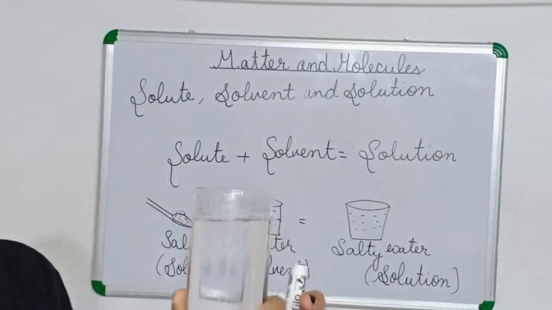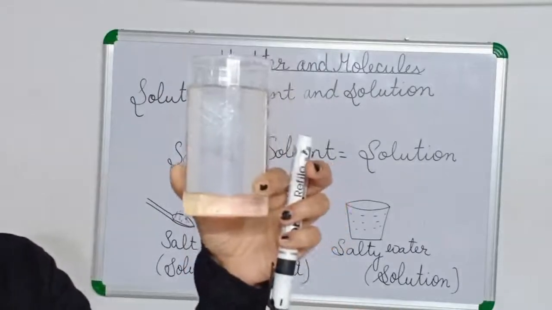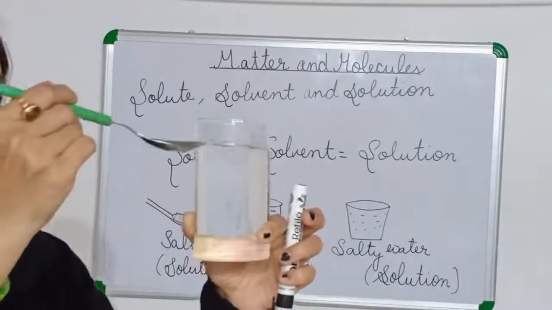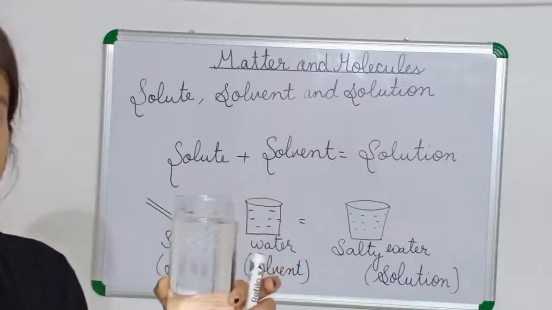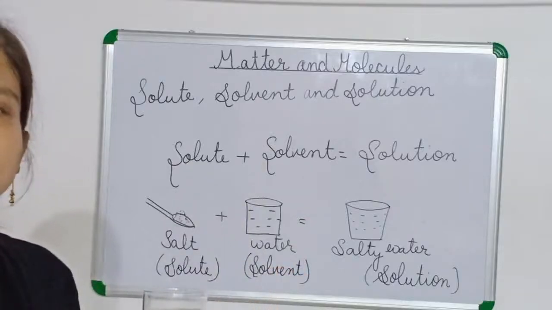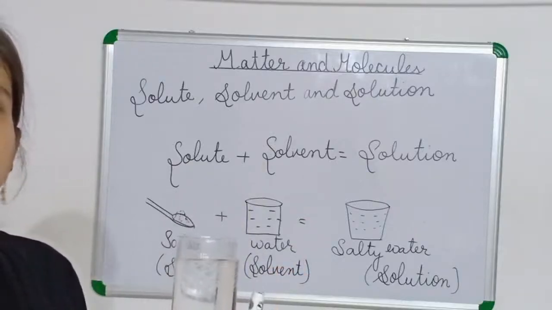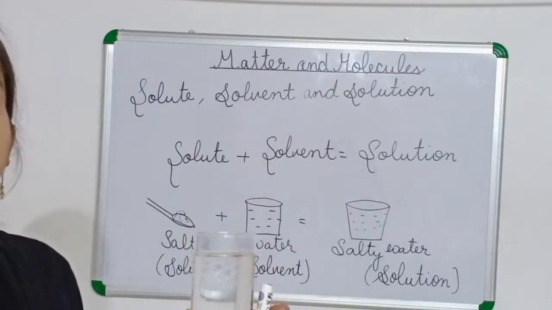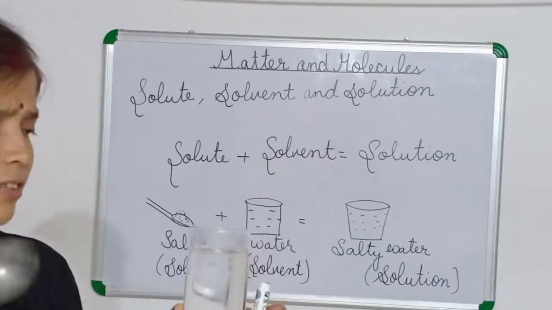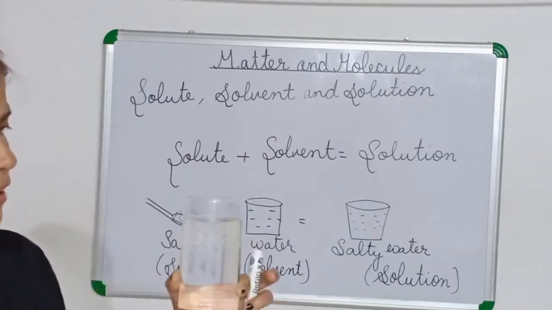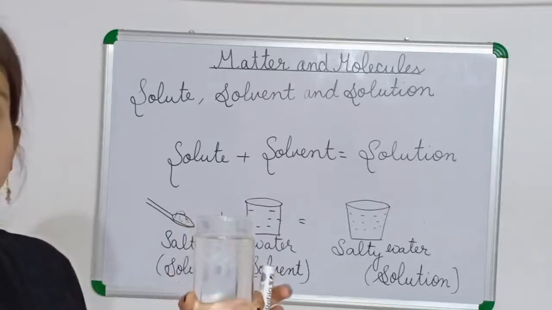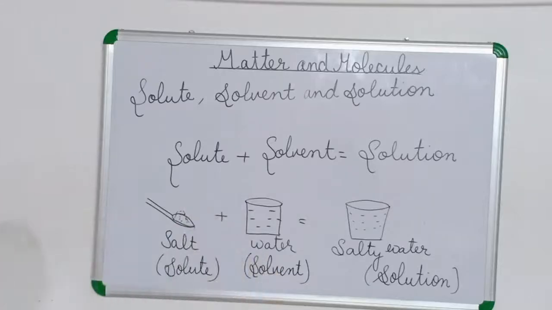It is not increased. It is the same. The level of the water is the same. So where did the salt go? After dissolving also the volume is not increased. I have dissolved 1 tablespoon here. Let's see where it went.